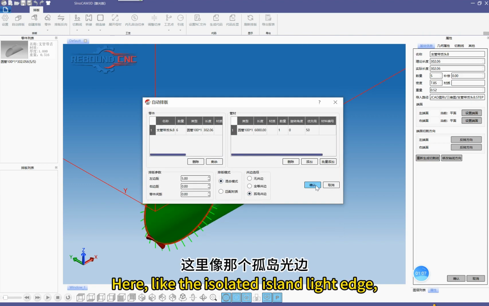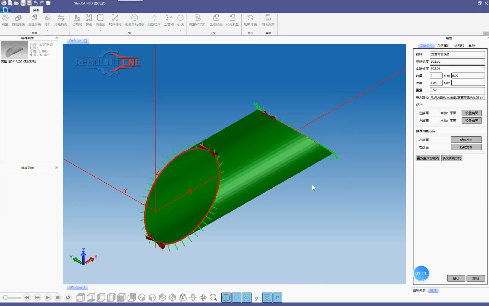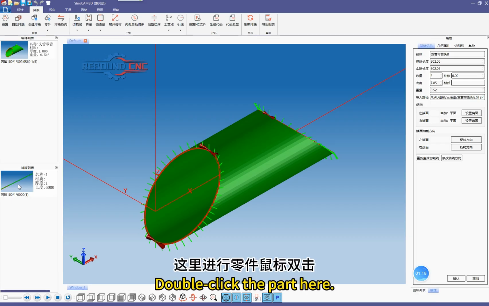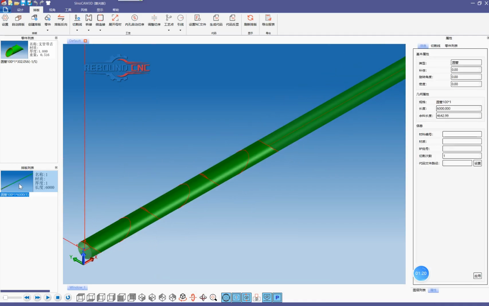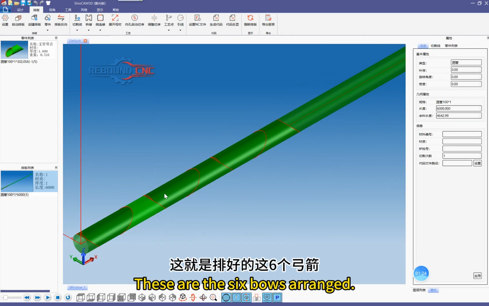Here, there is a confirmation about the isolated island. Click Confirm. The software automatically arranges the layout. Double-click the part here. These are the 6 parts arranged.